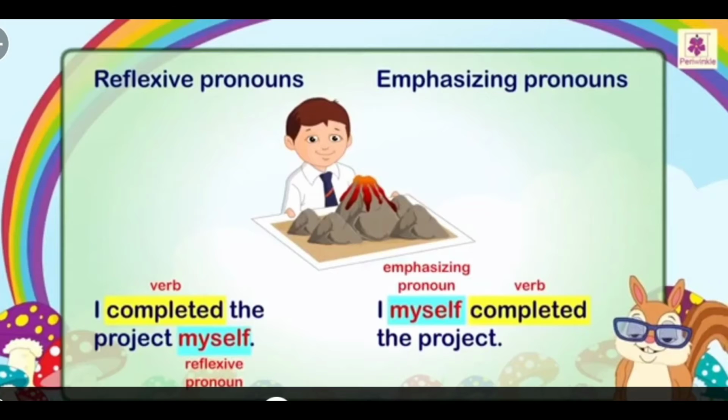The example for emphasizing pronoun, see the sentence, I myself completed the project. Here, myself, the emphasizing pronoun, is a part of the subject. So, it is nearby the subject, part of the subject, and it is placed before the verb. Children, are you clear about the reflexive and emphasizing pronouns now? Yes.